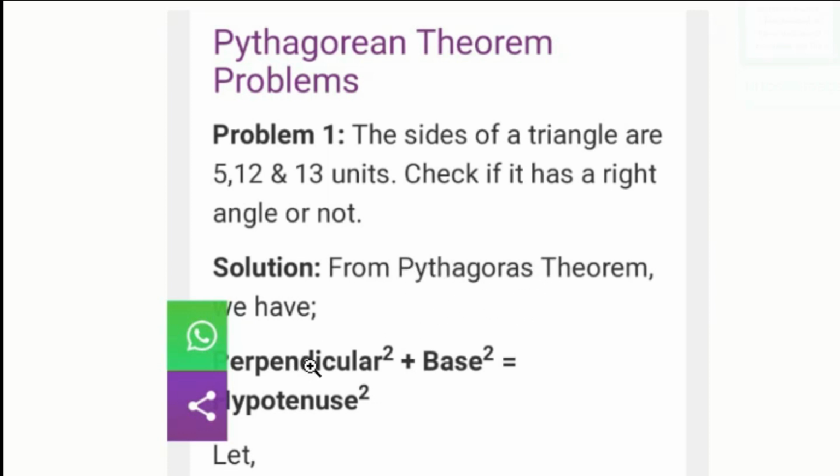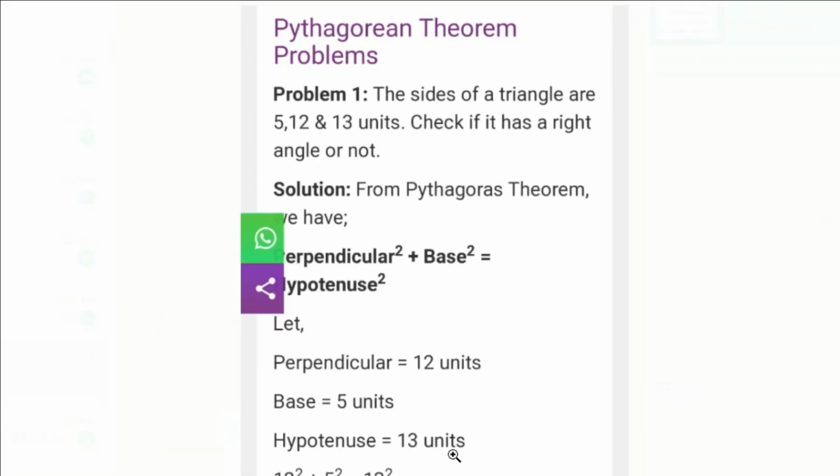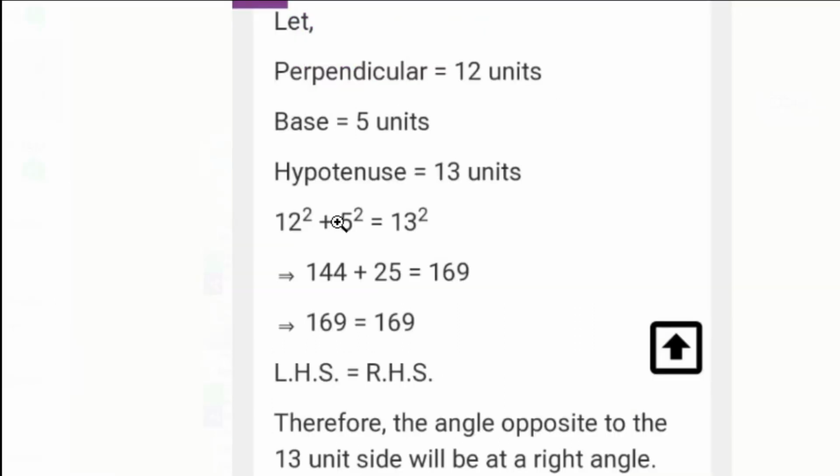So let's start the solution. According to Pythagoras theorem, hypotenuse square is equal to perpendicular square plus base square. So perpendicular how much? 12 units. Base how much? 5 units. Hypotenuse how much? 13 units. Why? Because hypotenuse is always the longest side.